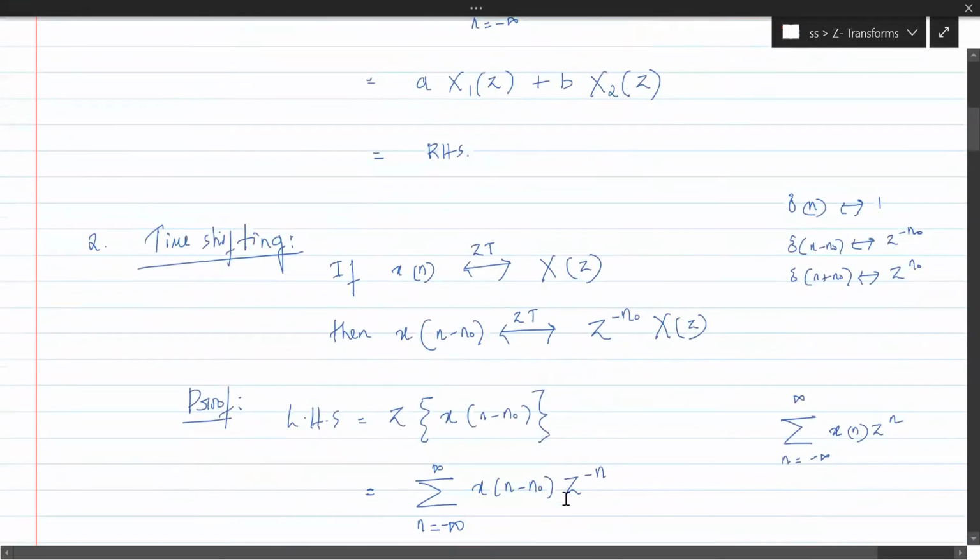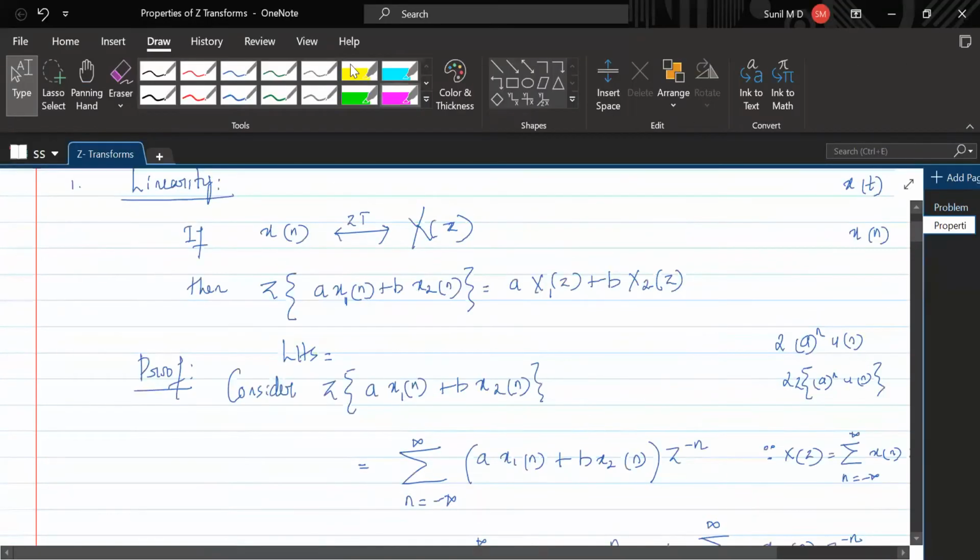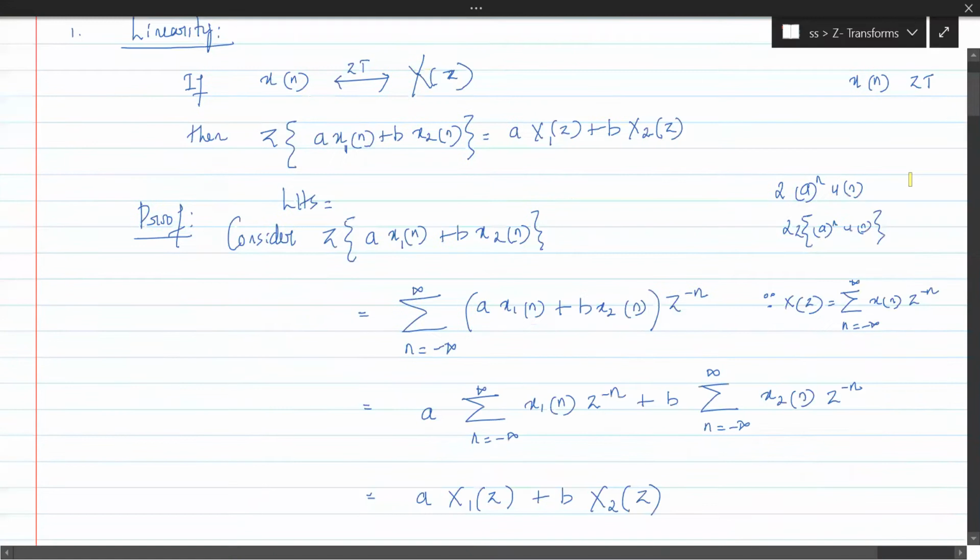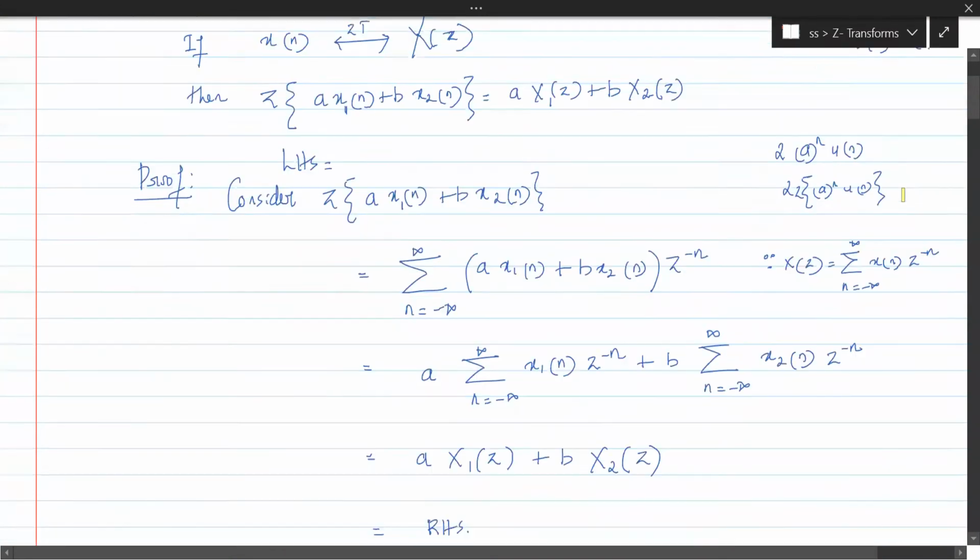In time shifting, x of n is the signal, x of n minus n naught is the time shifted signal. If it is x of n minus n naught, what would be the z transform of this? The basic signal is x of n, so you have to write the z transform of that. And this needs to be accompanied by z to the power minus n naught, because there is a shift n minus n naught. We need to be a little careful regarding that.